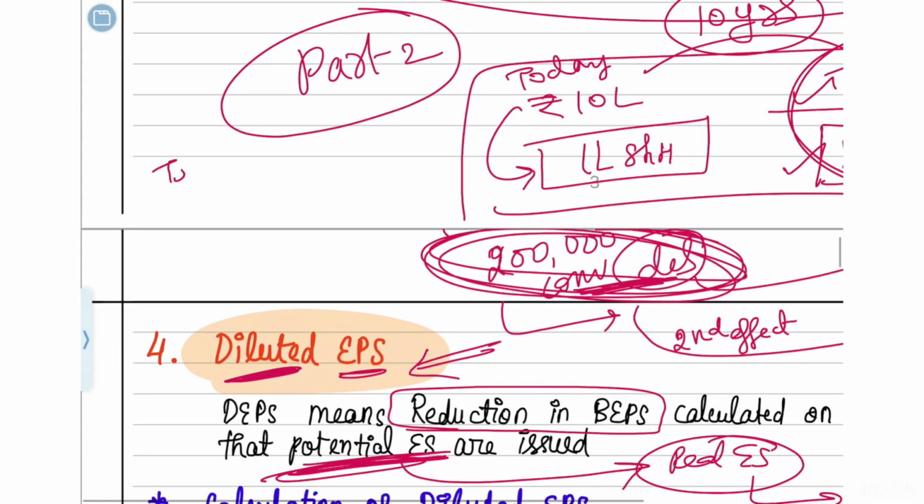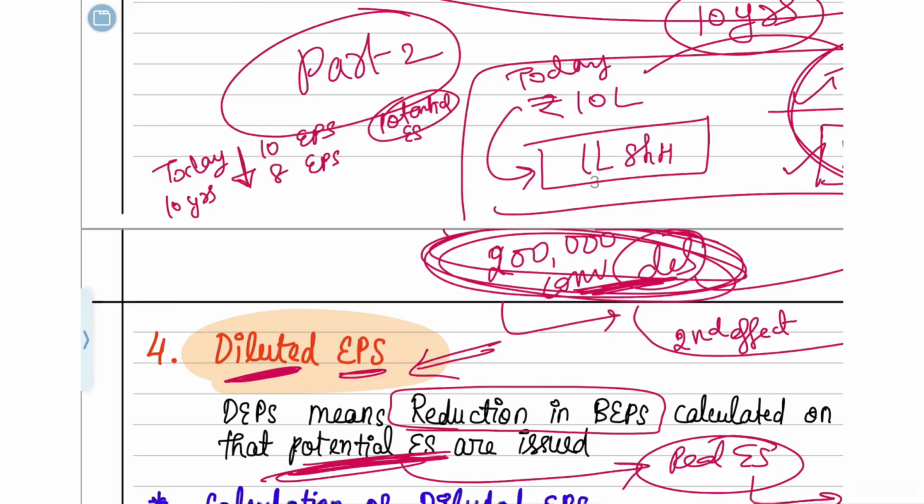That means today we were earning 10 rupees as EPS. In the future, after 10 years, we will be earning, suppose, only 8 rupees as EPS solely because of these potential equity shares. Such a reduction in EPS is called dilution. It is called dilution because the EPS has weakened, reduced, been diluted because of these potential equity shares. So that's why this reduction in EPS due to the potential equity shares is called diluted EPS.